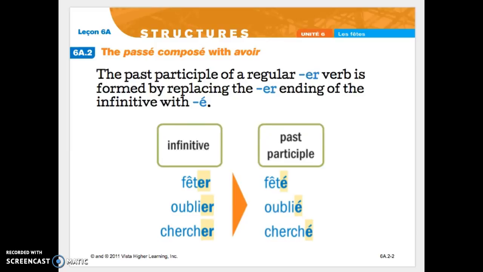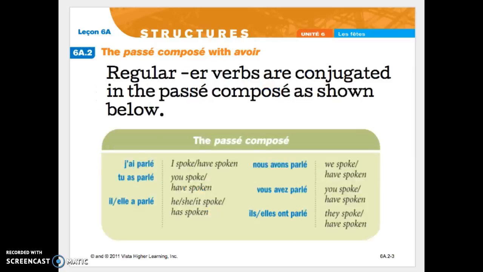For most French ER verbs, you take off the ER of each, and then you add an E with an accent aigu to make its past participle. Regular ER verbs are conjugated in the Passé Composé as shown below. This uses parler, but it could be most of the ER verbs that you know.